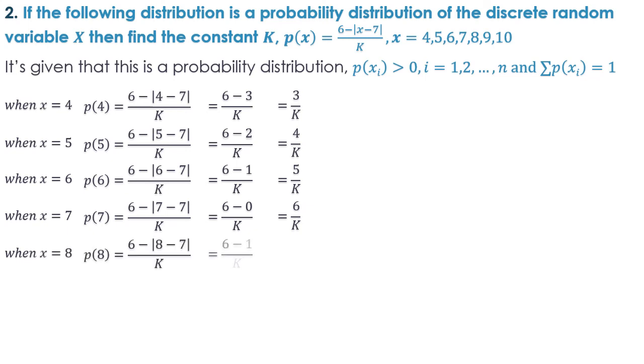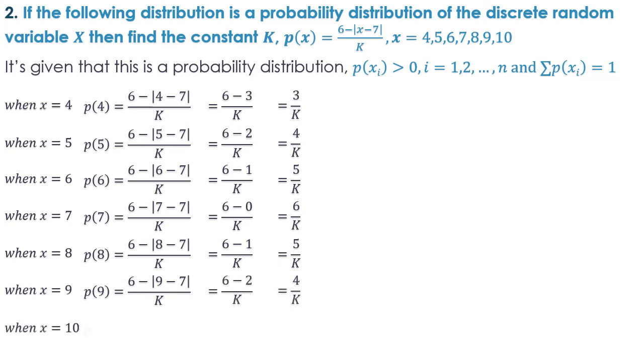x is equal to 8 will be 8 minus 7, which is 1. So 6 minus 1 is 5 upon k. When I take x is equal to 9, 9 minus 7 is 2. So 6 minus 2 will be 4 upon k. And last, when x is 10, p10 will be 6 minus modulus of 10 minus 7, which is 6 minus 3 upon k, which would be 3 upon k.